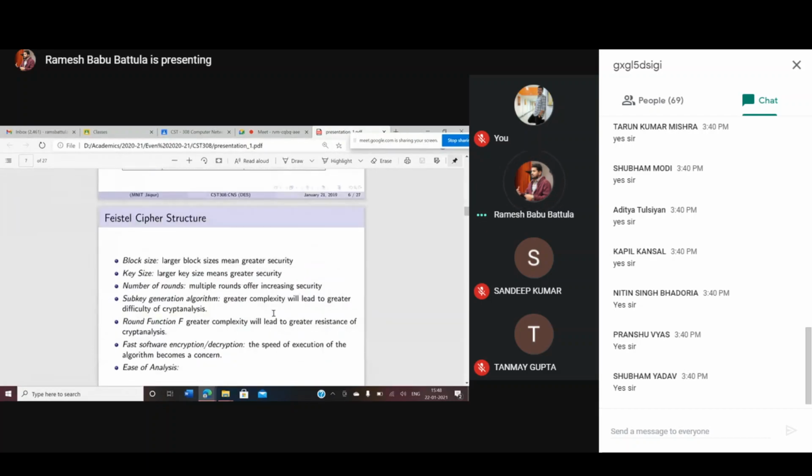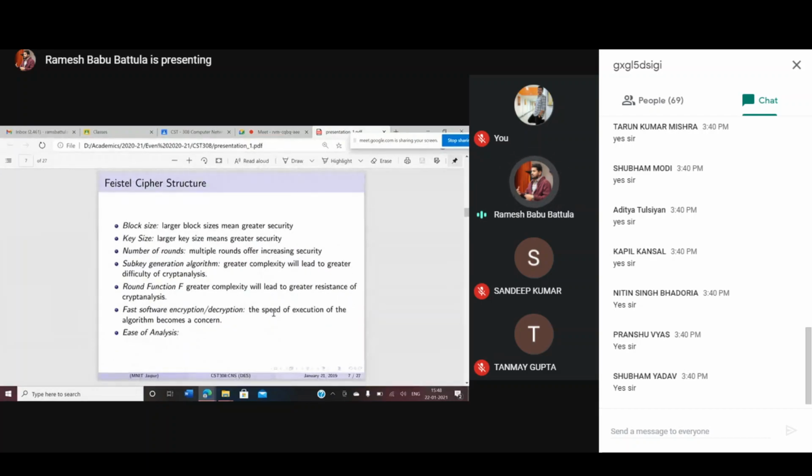Today's discussion is going to be the Data Encryption Standard. The Data Encryption Standard is designed based on the Feistel cipher structure. Here we need to understand a few key terms: block size, key size, number of rounds, subkey generation algorithm, round function, and fast software encryption or decryption. Finally, ease of analysis, meaning anybody can easily analyze your algorithm. We'll see how the Feistel structure works.